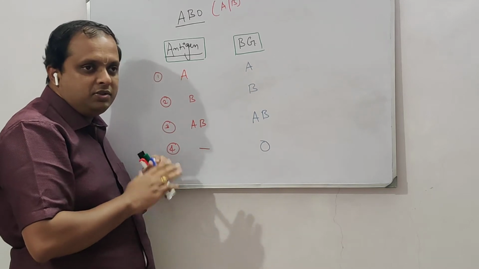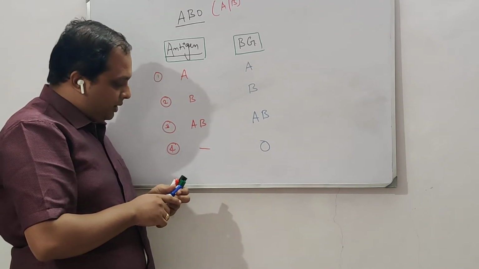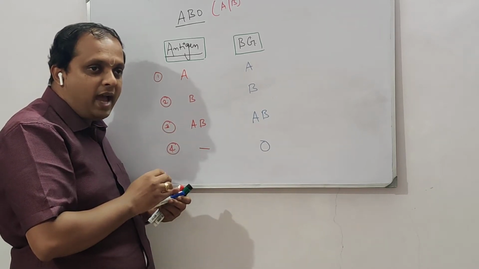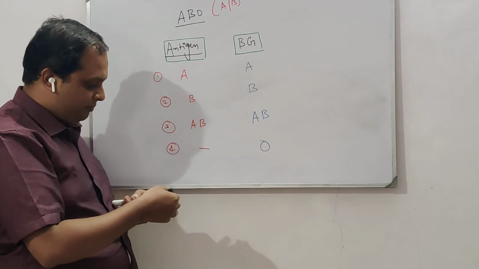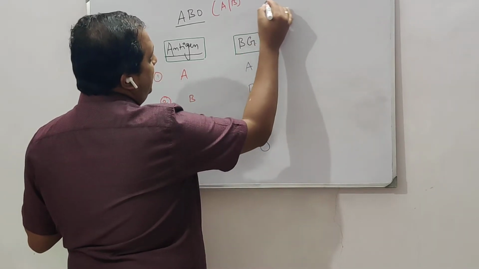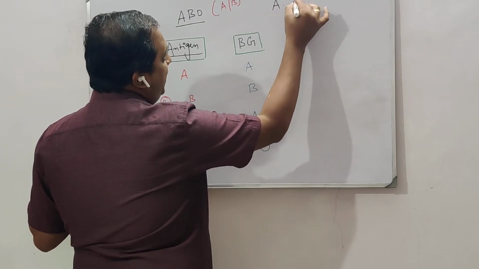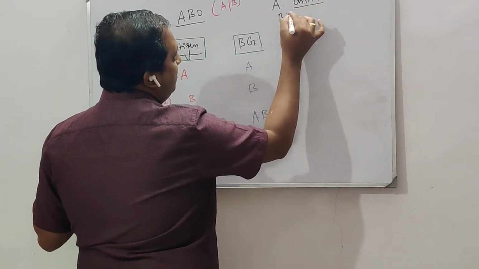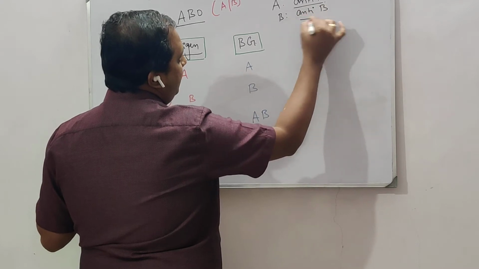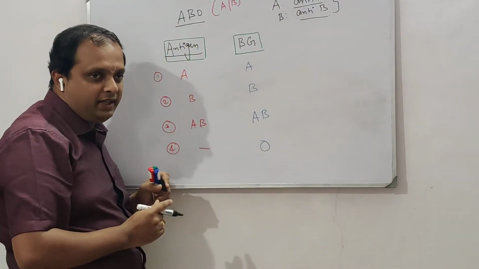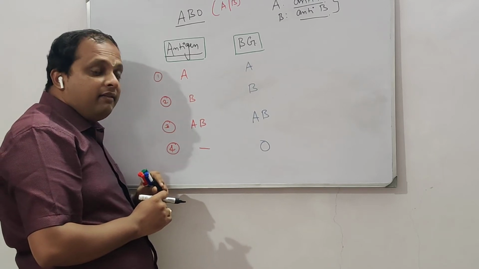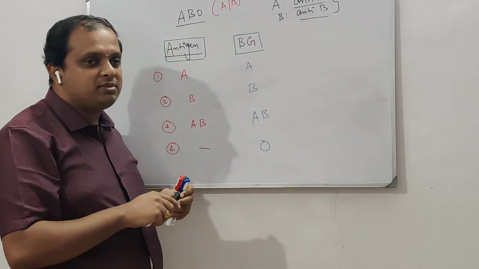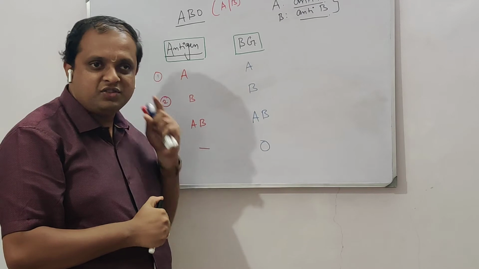Until now there are no issues, but if there is something called an antigen, there will be something against it, which is called an antibody. For antigen A there is an antibody generally called anti-A, and for B we refer to it as anti-B. So there is an antibody against each antigen. Just as antigens are present on the surface of RBC, antibodies are present in the plasma or serum.